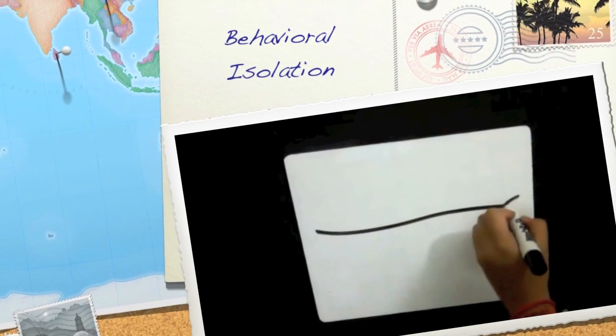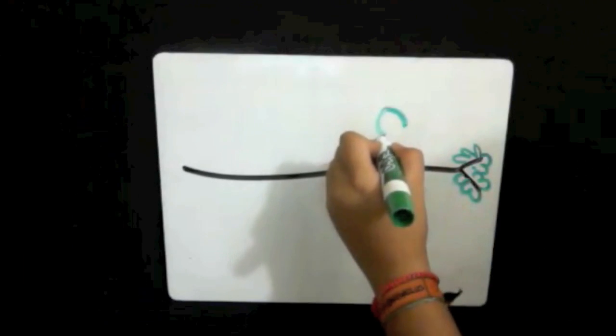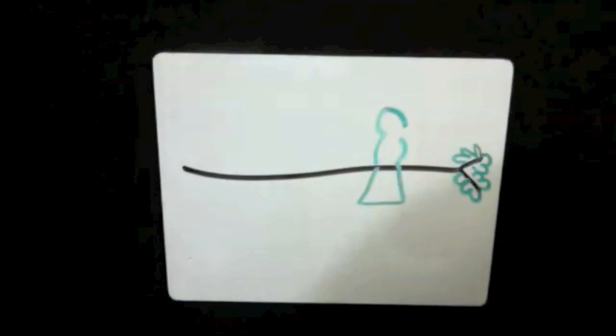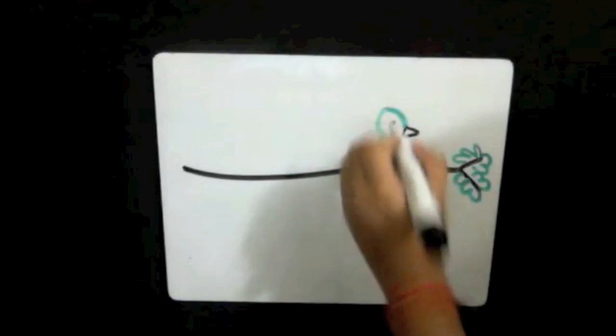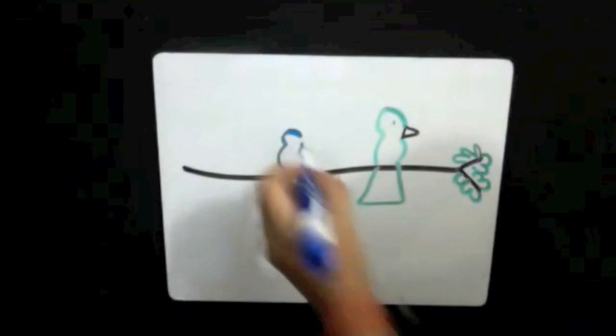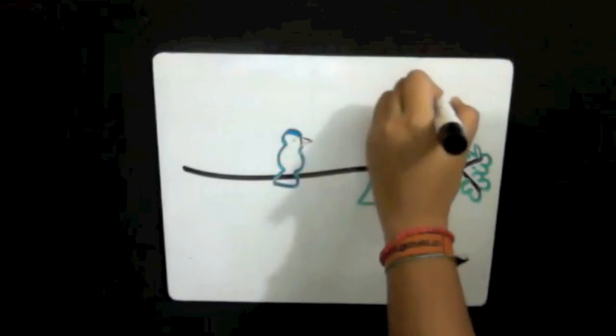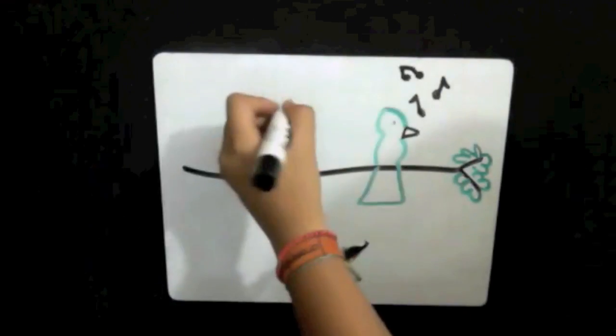The next factor we will talk about is behavioral isolation. One example can be two birds sitting next to each other on a tree branch. If they are from different species, they will have different behaviors such as making specific sounds or tunes when looking for a mate. If one of the birds does this, the other one won't be able to understand because it can only communicate within their species.